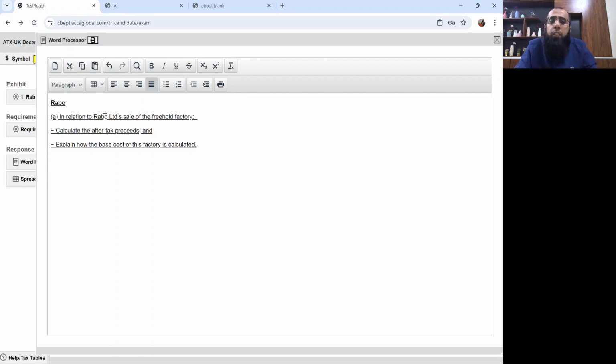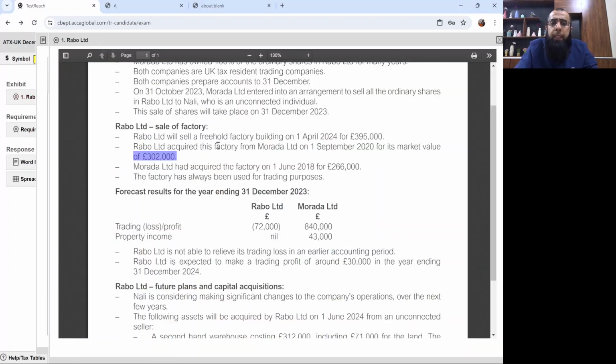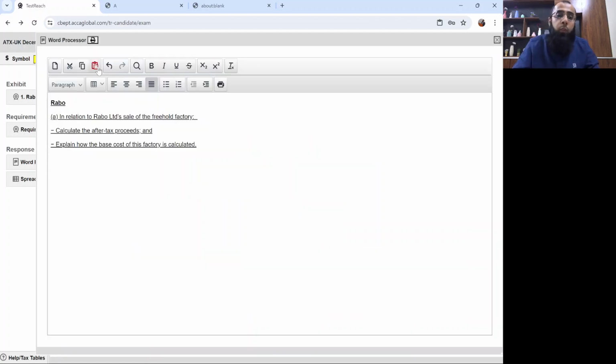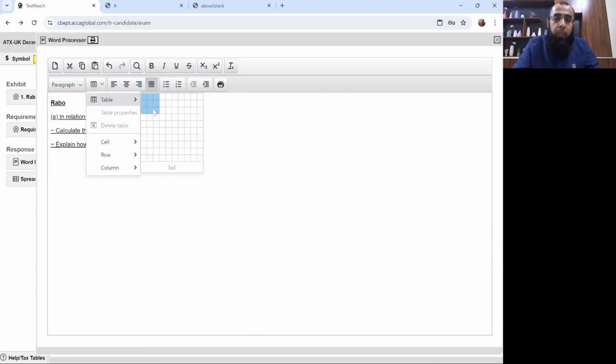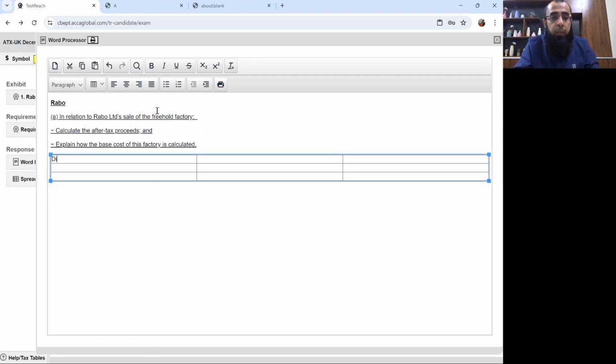So in relation to Rabo Limited's sale of the factory, calculate the after tax proceeds and explain how the base cost of this factory is calculated. So let's look at it. The factory is getting disposed for 395,000. In the base cost, we'll be using the market value at the intragroup transfer date, which is 1st September 2020, and that's 302,000. I want you all to listen to me carefully. I will add a small table here.